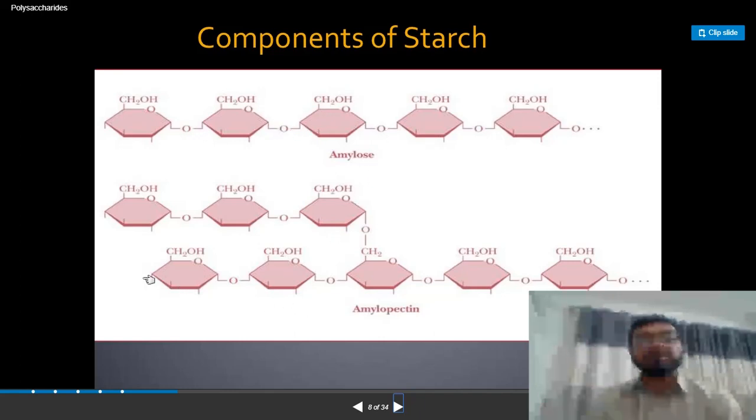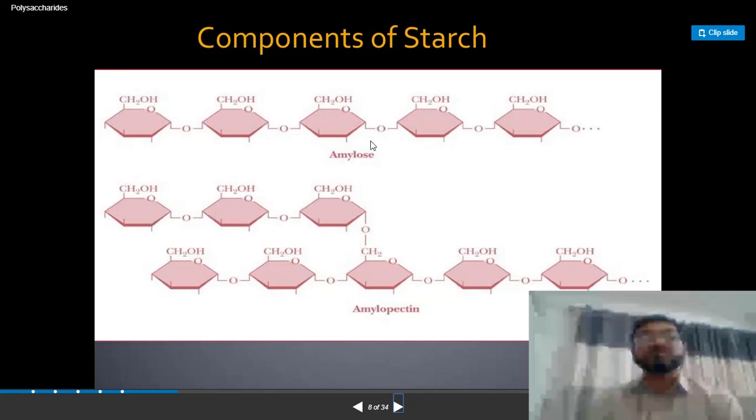But in the amylopectin, the backbone is a straight chain structure, but you can see that at some point the branching arises. This is the branch. When this branch arises, this is a 1,6 linkage, 1,6: first carbon, and this is the sixth carbon. So branching arises at the alpha 1,6 linkage, and all of these glucose units are of the alpha 1,4 type of linkage.